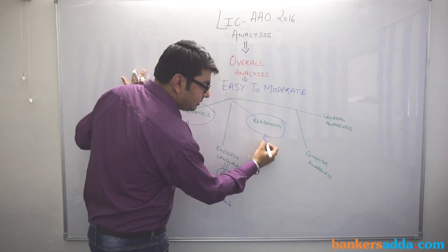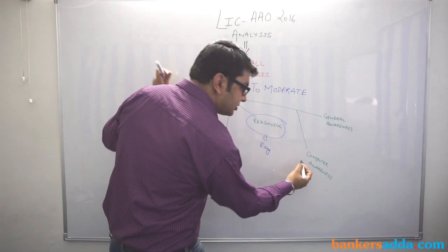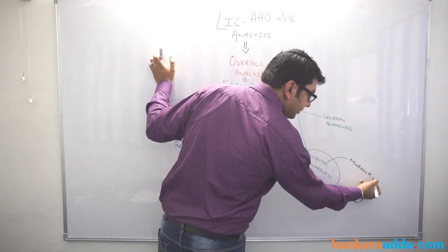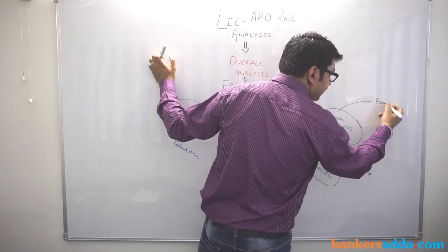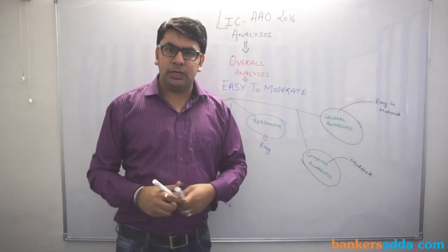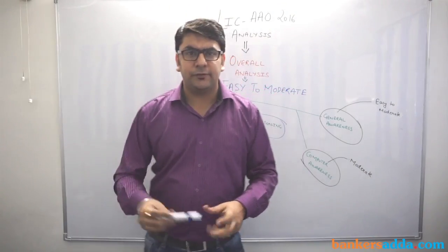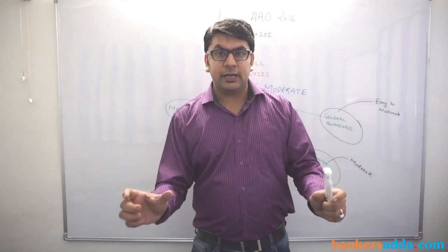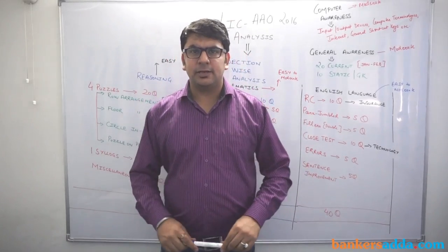The reasoning section was easy. The computer awareness section was moderate, and GA was easy to moderate. In GA particularly, what we have seen is that out of 30 questions, approximately 20 questions were from current affairs, and that was from recent current affairs, and 10 questions were from static, which we can term as GK, the general knowledge questions. So now let's discuss the section-wise analysis of today's examination.